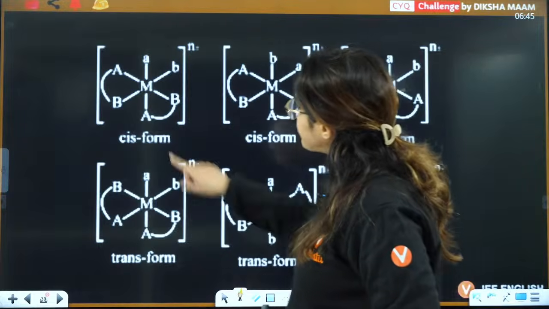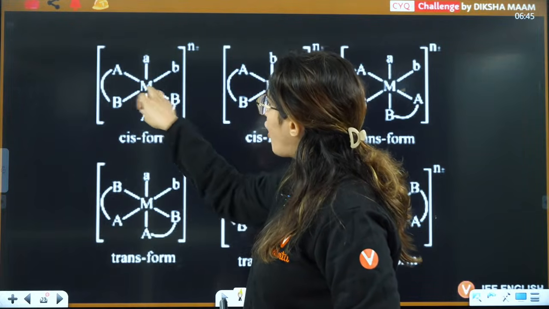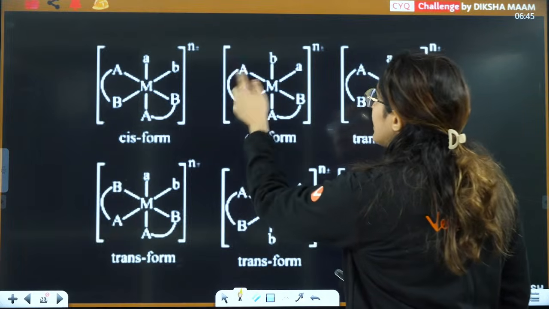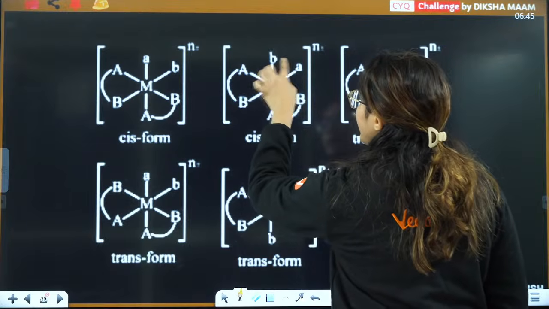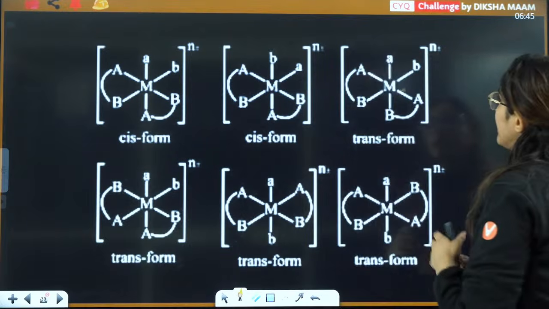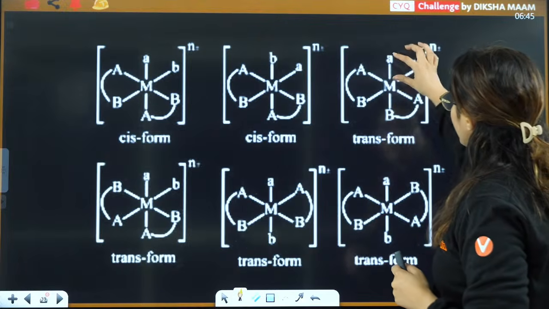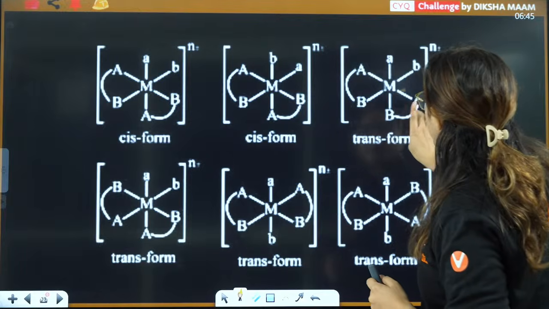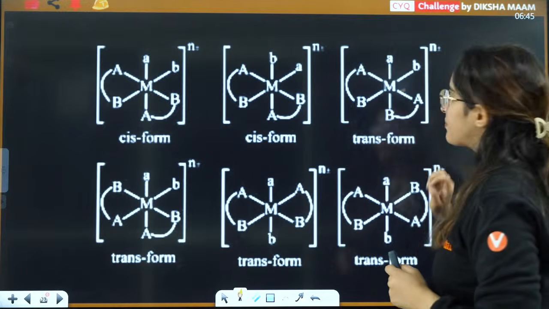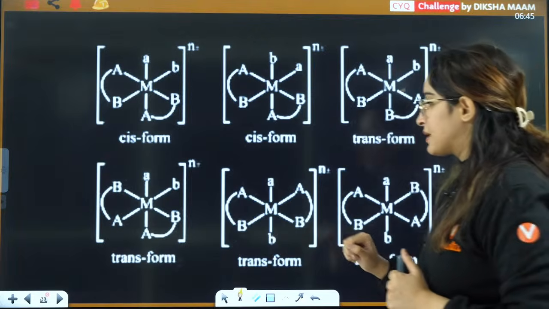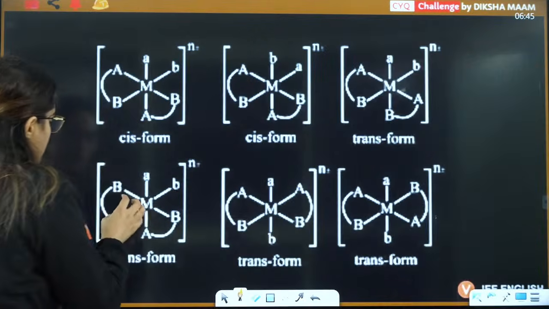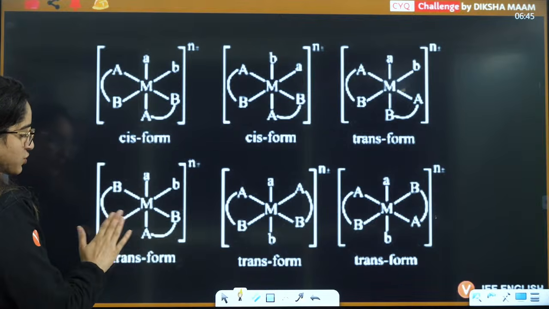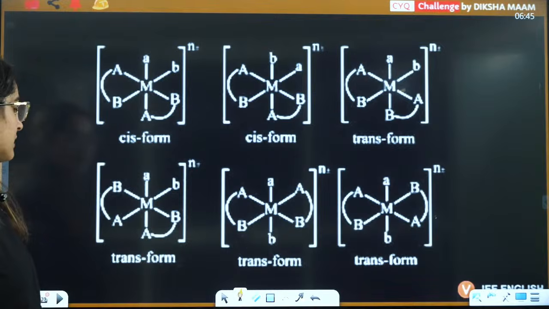If you see, in this case it is a cis form, right? Then this form, when it is AB and this is AB here, and this is A and B, this is B and A, that is another form. Then if it is there, but in front of this is AB, this becomes opposite. If this is AB, this becomes BA, then that is your trans isomer. Here this is AB, this is AB. Now there also AA are next to each other, so that is also trans isomer, right?